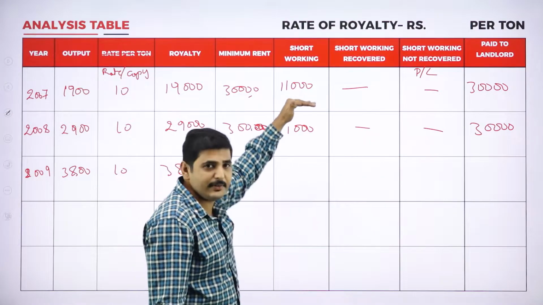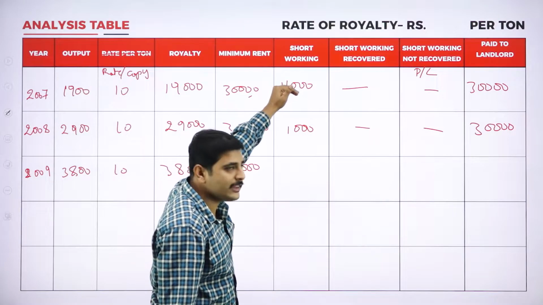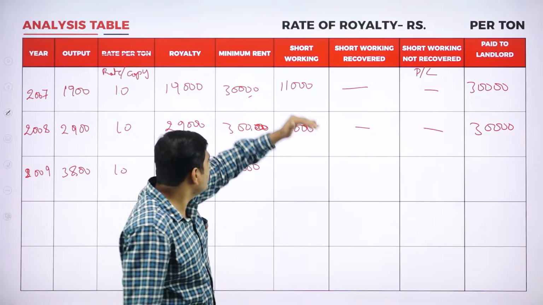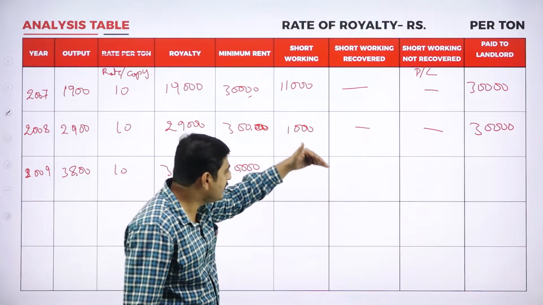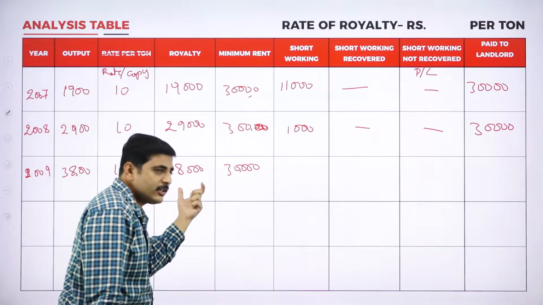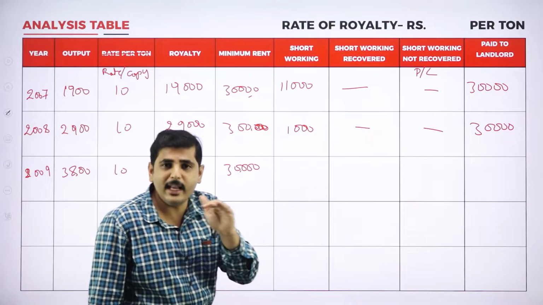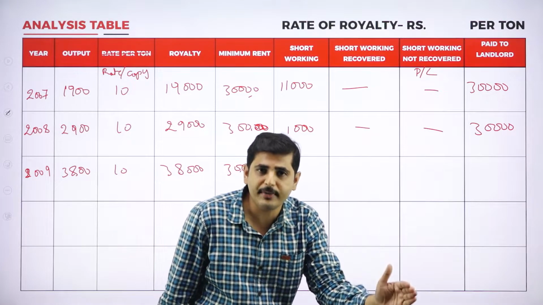Already he has given 3 years time to recover this 11,000. In the first year we could not recover, second year also we could not recover, and in the third year we can recover to the extent of 8,000 only. So the remaining amount should be transferred to profit and loss account.